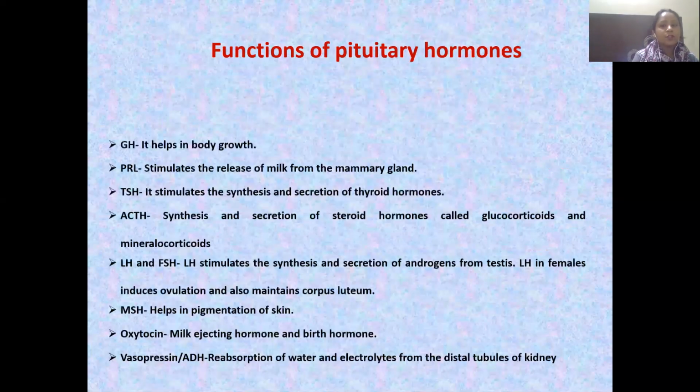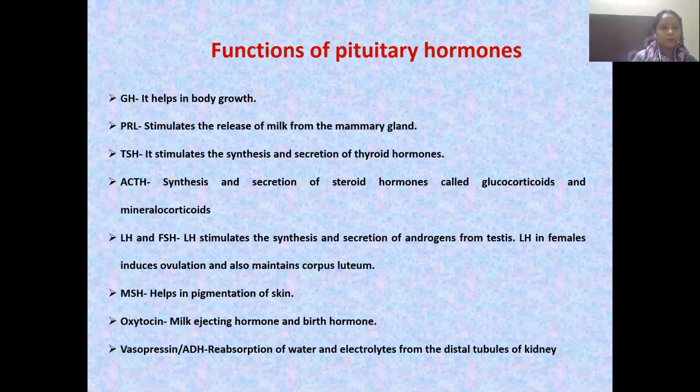Now, there are certain functions of the pituitary hormones in brief that we have explained in the earlier slides. Growth hormone helps in growth. Prolactin helps in the release of milk from the mammary gland. TSH, thyroid stimulating hormone, helps in the production of thyroid hormones. We have ACTH, which is going to produce corticoids. I already told you that. We have different types of corticoids, glucocorticoids and mineralocorticoids. Separately, we are going to study them in the adrenal gland. We're going to study each and every gland in a separate video to make it clearer for you. Then we have LH and FSH.